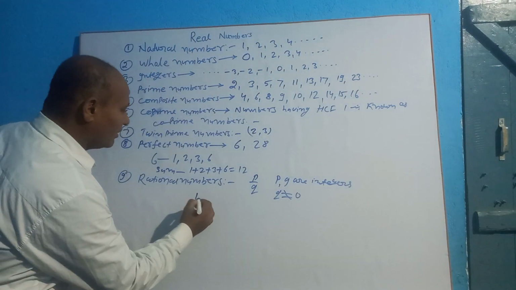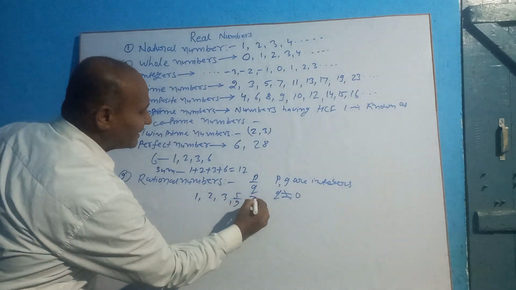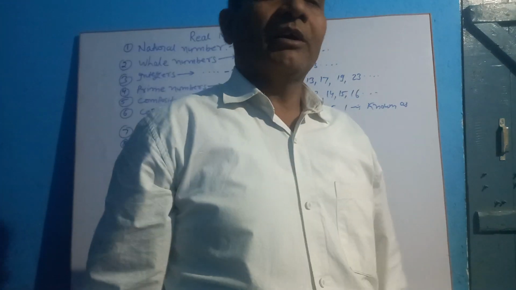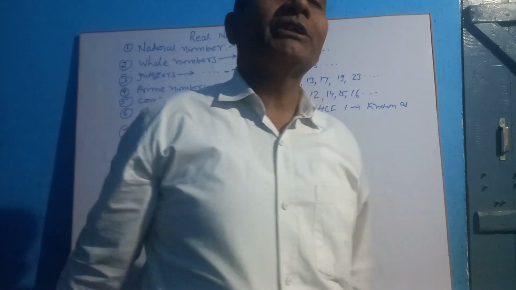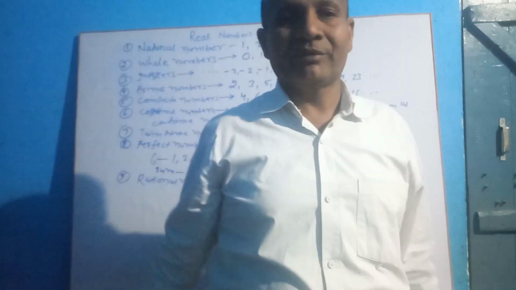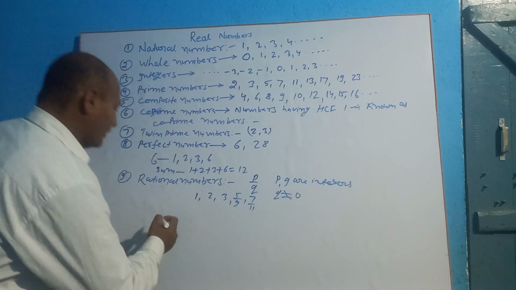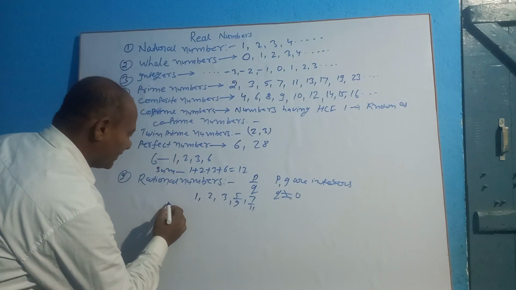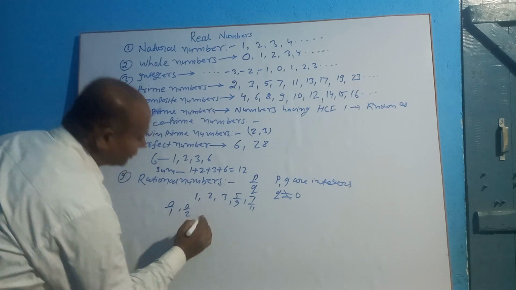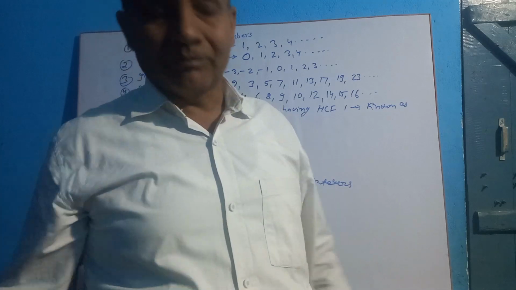For example, 1, 2, 3, 5 by 9, 7 by 11, all are examples of rational numbers. 0 is also a rational number because it is also in the form of p by q. We can write 0 as 0 by 1, 0 by 2, 0 by anything is 0, so 0 is a rational number.